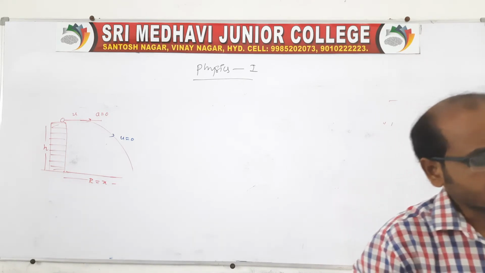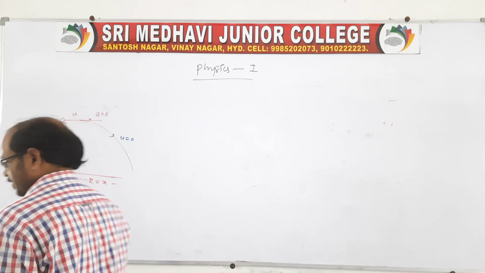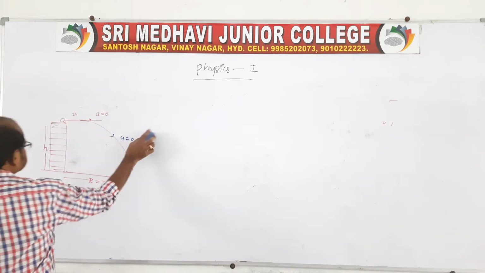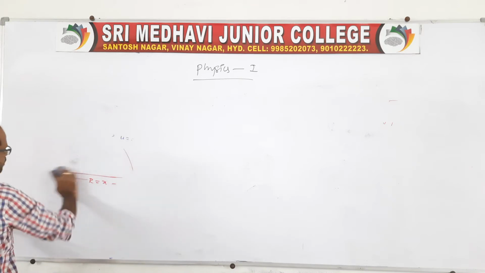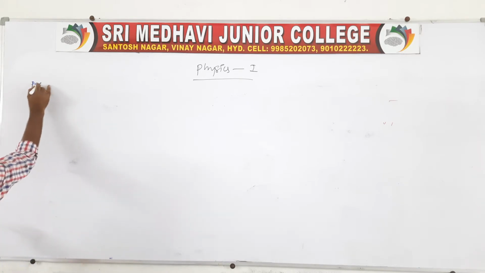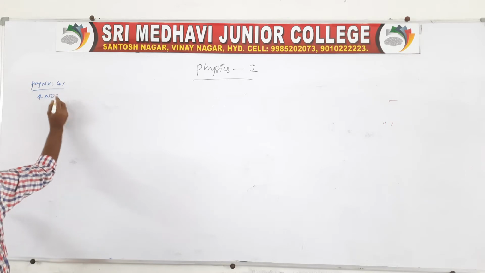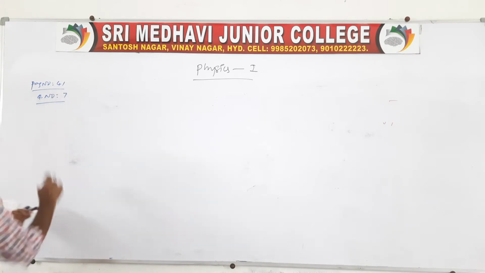It is on page number 41, and the question number is 7.